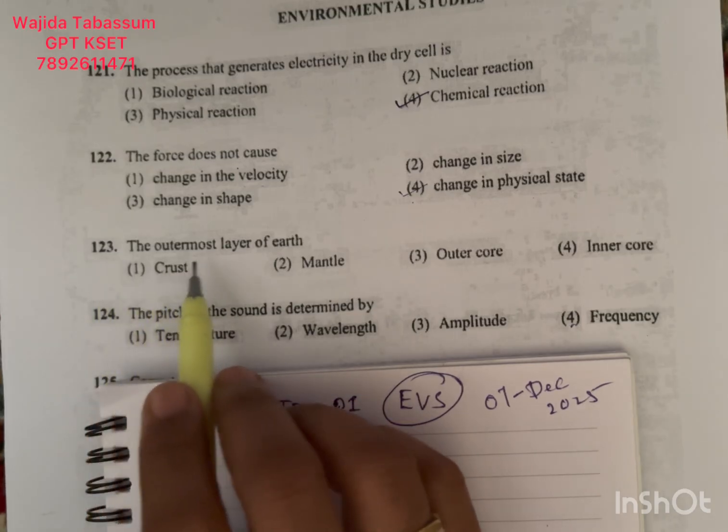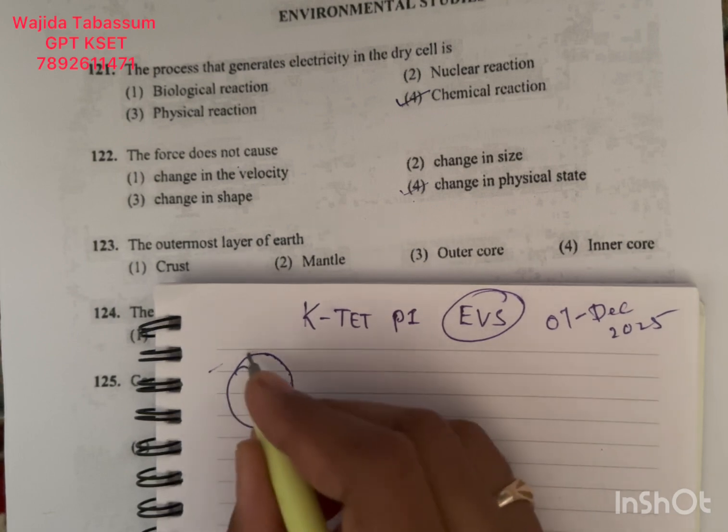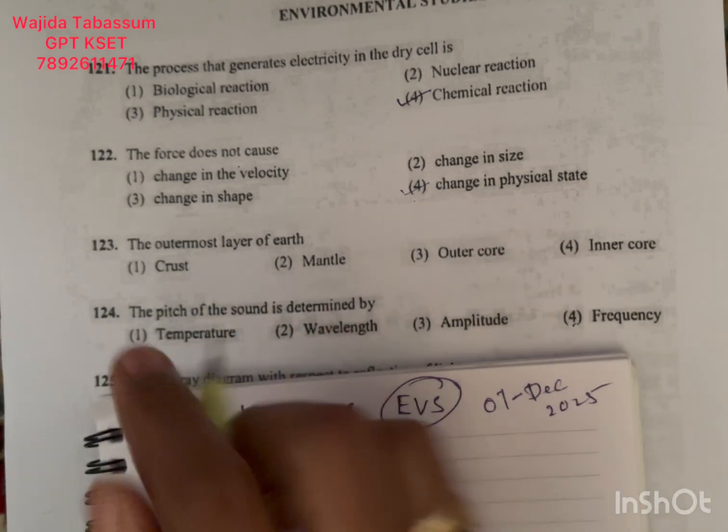Question number 123, the outermost layer of earth. So there are different layers of earth, right? The outermost layer we call it the crust. Okay.